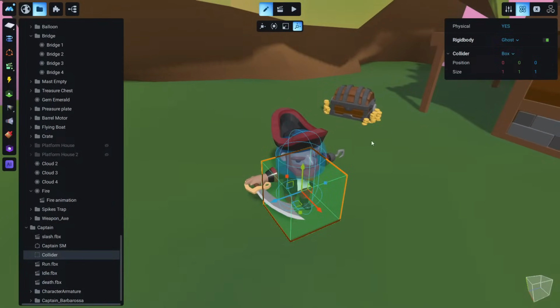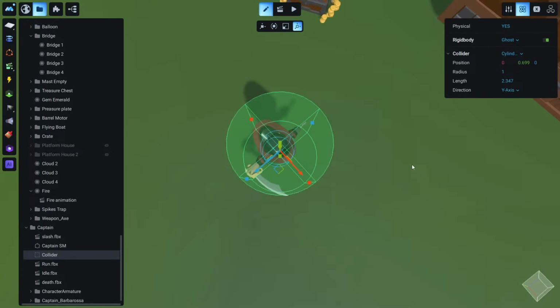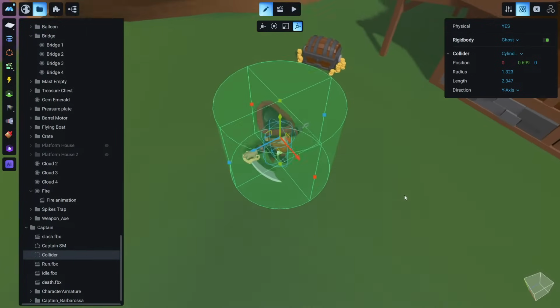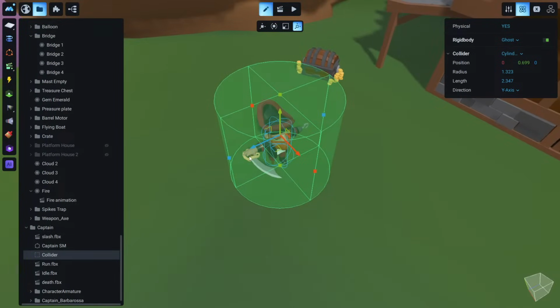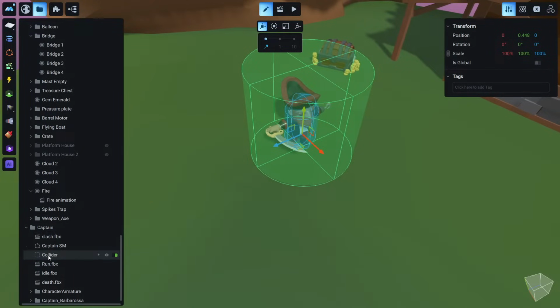We want to be ghost because we want our character to be able to pass through, but we want to have collision events from it. So let's make this a cylinder, and we can make this a little bit bigger like this. Not too big, but just what we think is the range that our captain could attack, so about the range of his sword. Okay, so make it like this, and we should rename this into near.